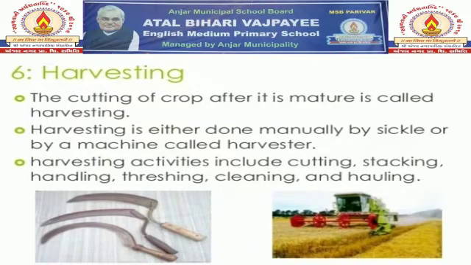Now after the weeding is done and the crops are fully grown, the next step is harvesting. What is harvesting? The cutting of the crop after it is mature is called harvesting. Harvesting is either done manually by sickle or by a machine called harvester. Harvesting activities include cutting, stacking, handling, threshing, cleaning and hauling.